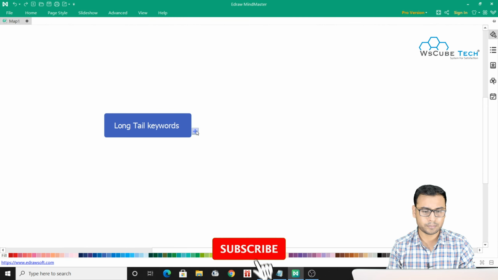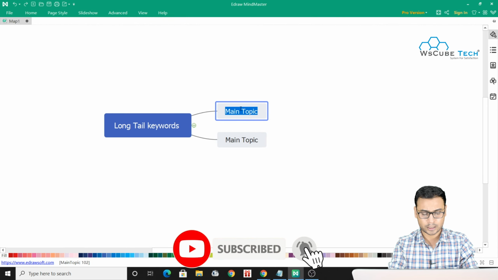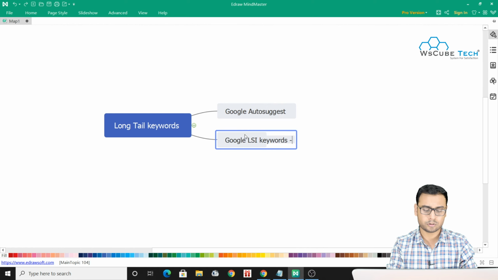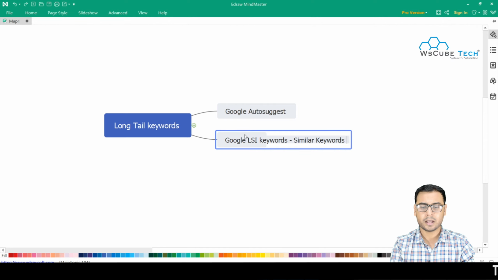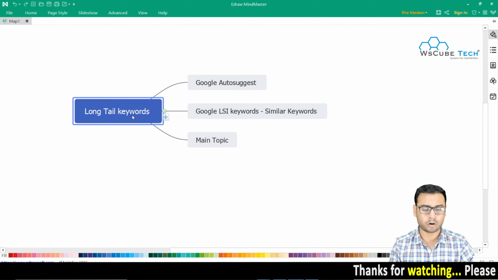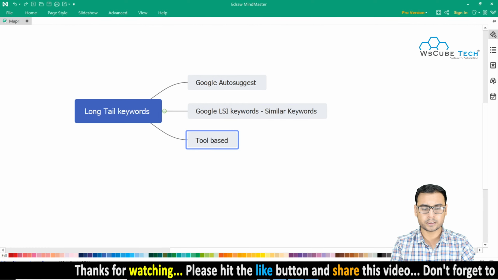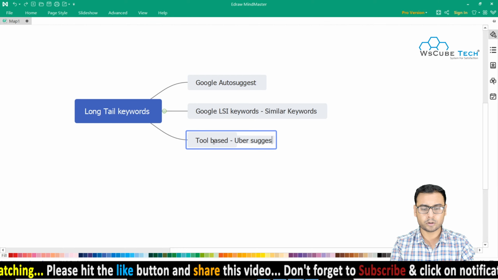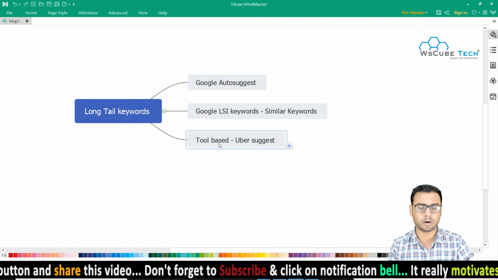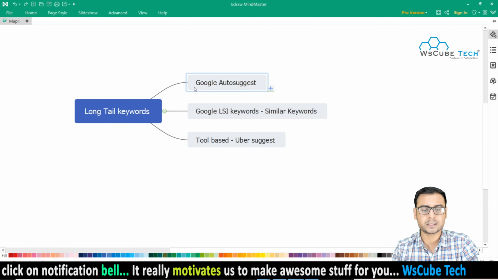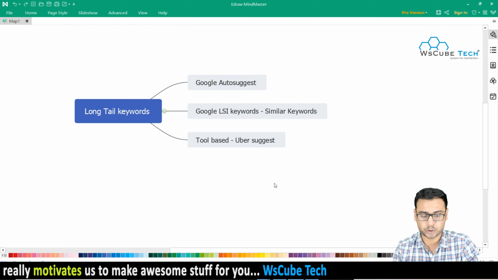So I'm telling you three methods. The first one is Google Auto Suggest. The second method is Google LSI keywords, or we can also say similar keywords. And the third one is tool based. We'll be using Ubersuggest here. There are many tools, you can use any one of them, but right now I'll tell you about Ubersuggest. Let me tell you the first one, Google Auto Suggest, and how it works.